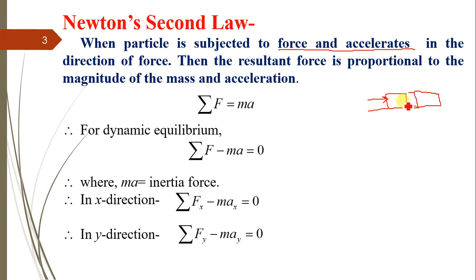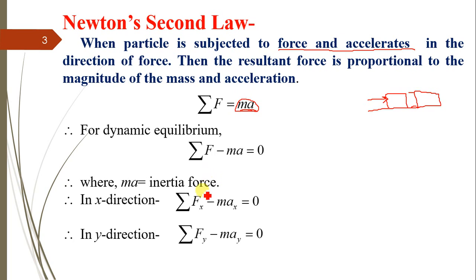Then the resultant force acting on this block is proportional to the magnitude of the mass and the acceleration. It means the summation of forces acting on this block is equal to mass into acceleration, and this term m into a is called the inertia force.